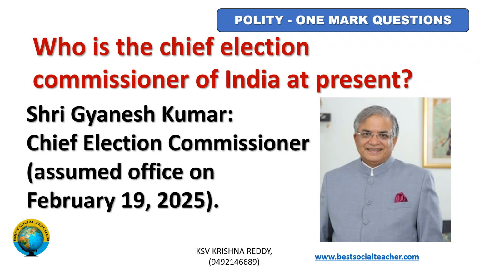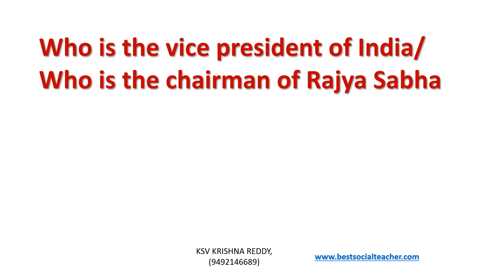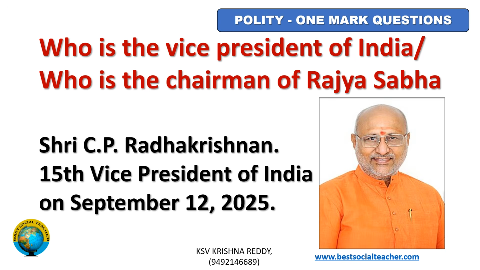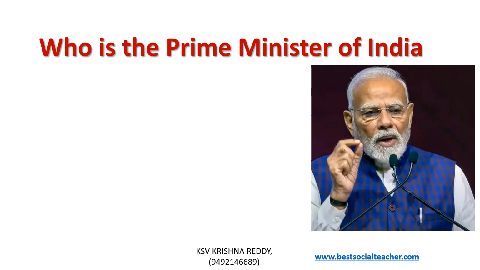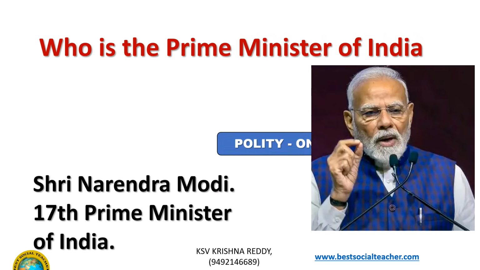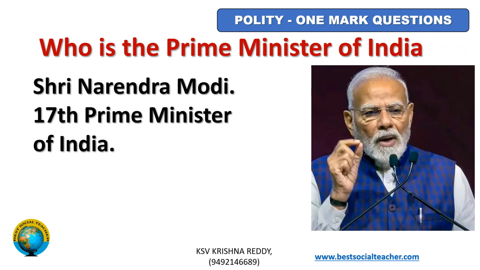He assumed office on February 19, 2025. Who is the Vice President of India? Who is the Chairman of Rajya Sabha? Sri C.P. Radhakrishnan. He is the 15th Vice President of India. He came into office on September 12, 2025. Who is the Prime Minister of India at present? Mr. Narendra Modi. He is the 17th Prime Minister of India.